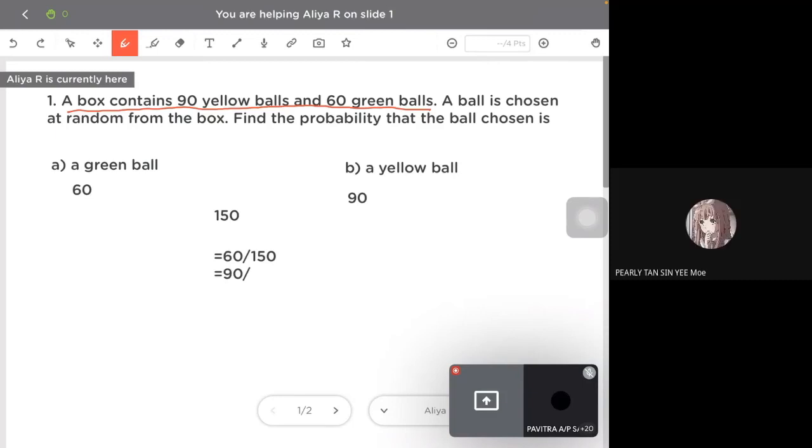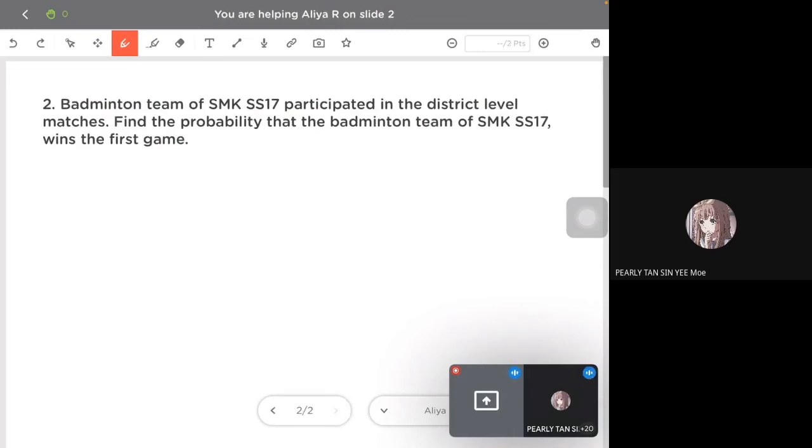Teacher, I want to ask whether the second question is different from the first. You mean the B or the second question? The second question is very easy. When you play a badminton match in a competition, what are the possible outcomes? Either you win or you lose only, so two possible outcomes.